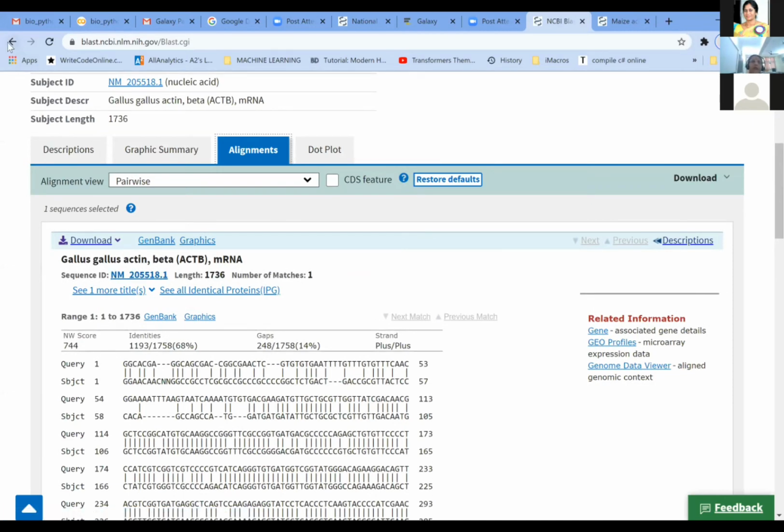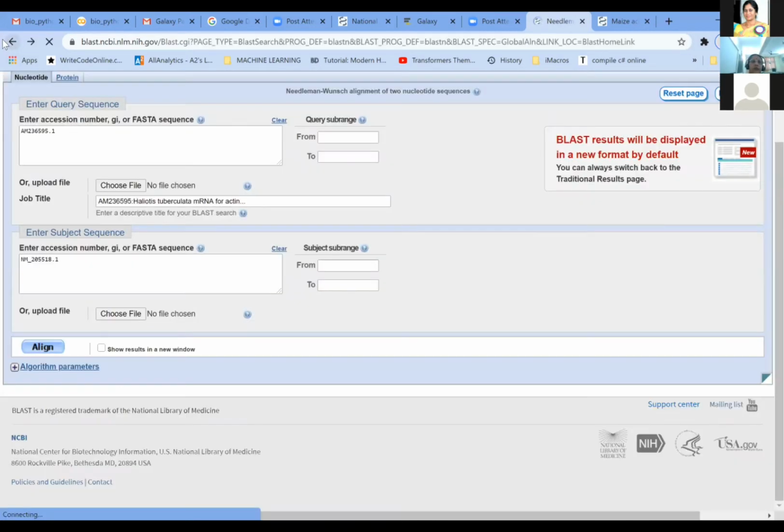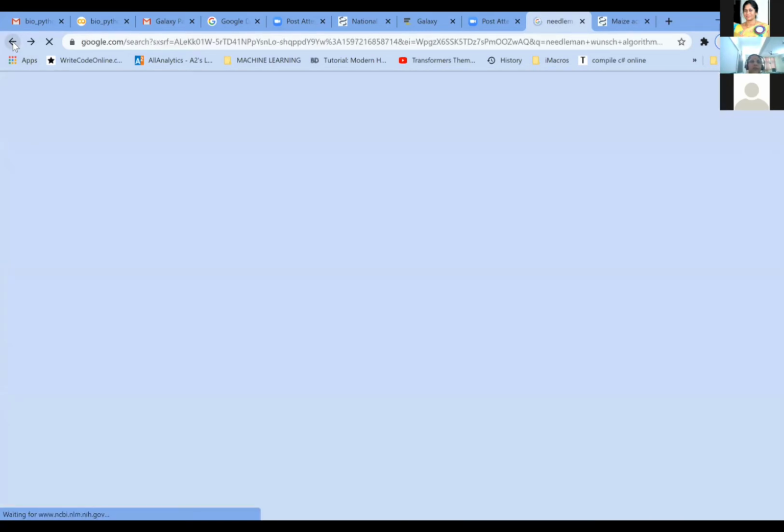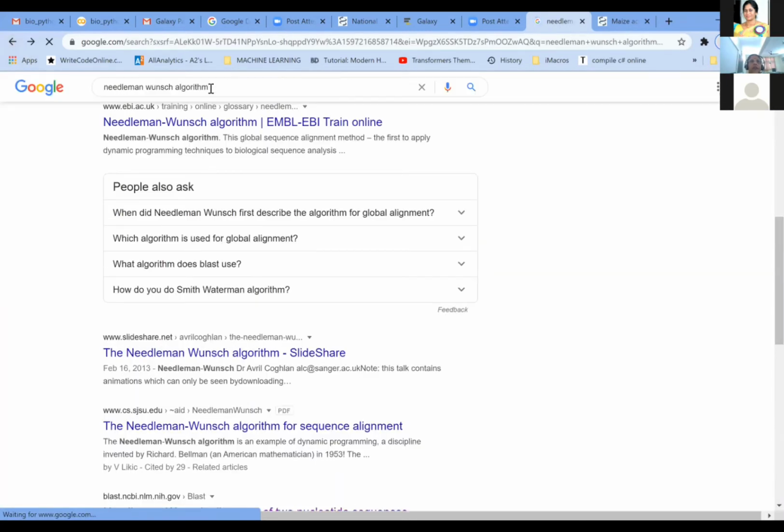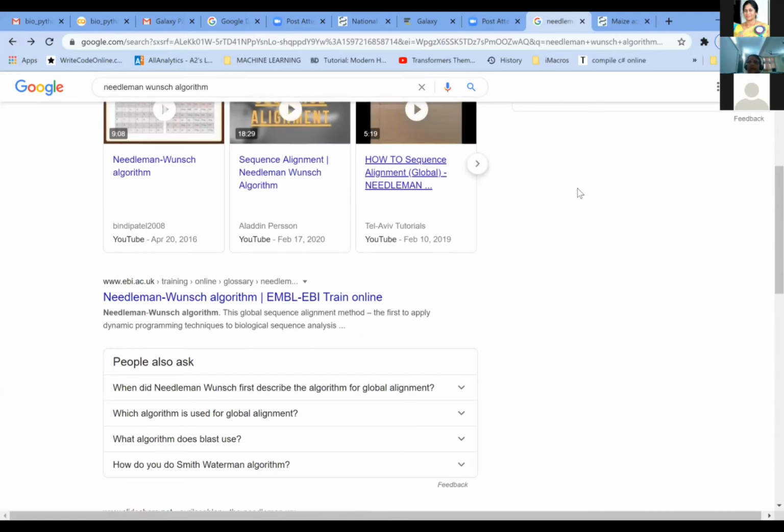Now, let us do the same thing for the other type of sequence alignment, called the Smith-Waterman algorithm.